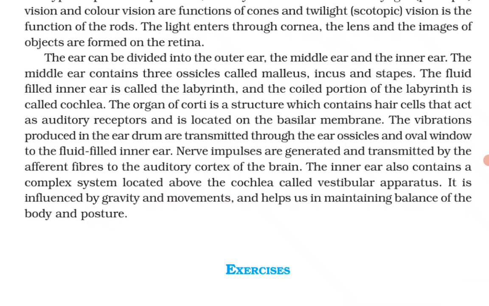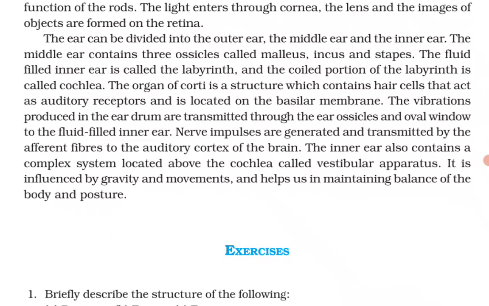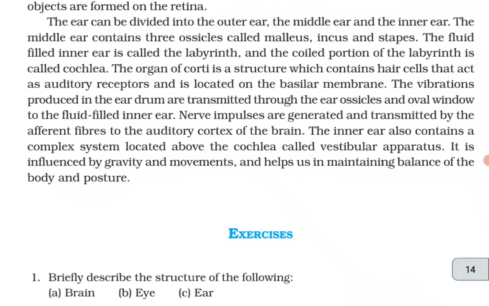The vibrations produced in the eardrum are transmitted through the ear ossicles and oval window to the fluid-filled inner ear. Nerve impulses are generated and transmitted by the afferent fibers to the auditory cortex of the brain. The inner ear also contains a complex system located above the cochlea called the vestibular apparatus. It is influenced by gravity and movements and helps us in maintaining a balance of the body and posture.